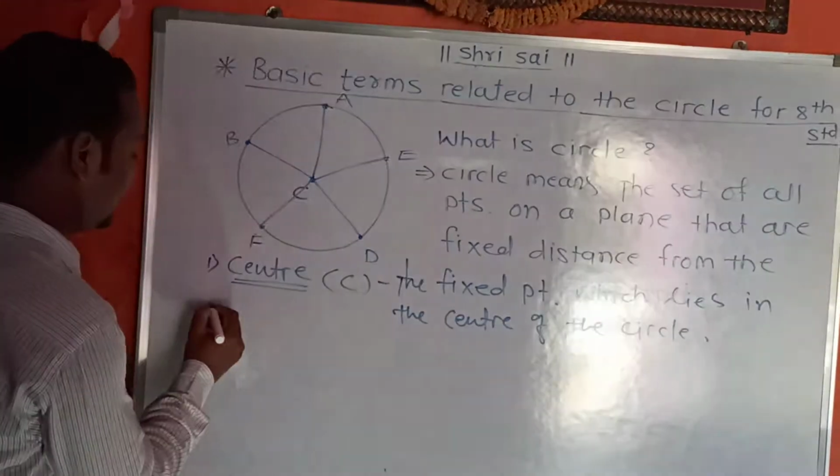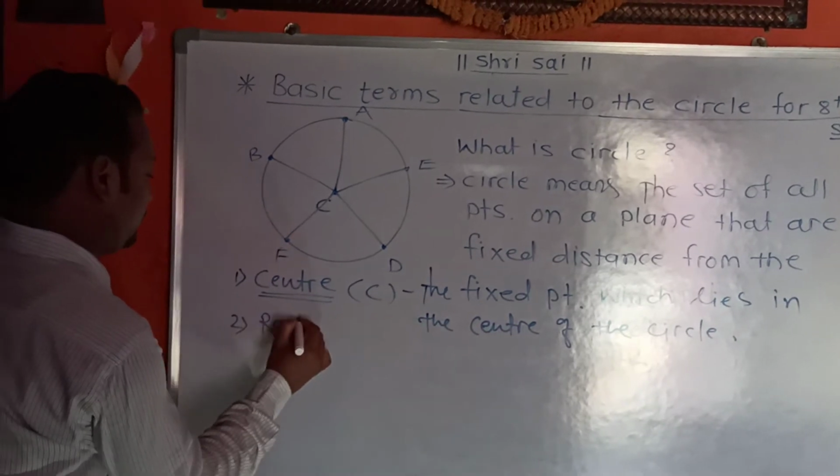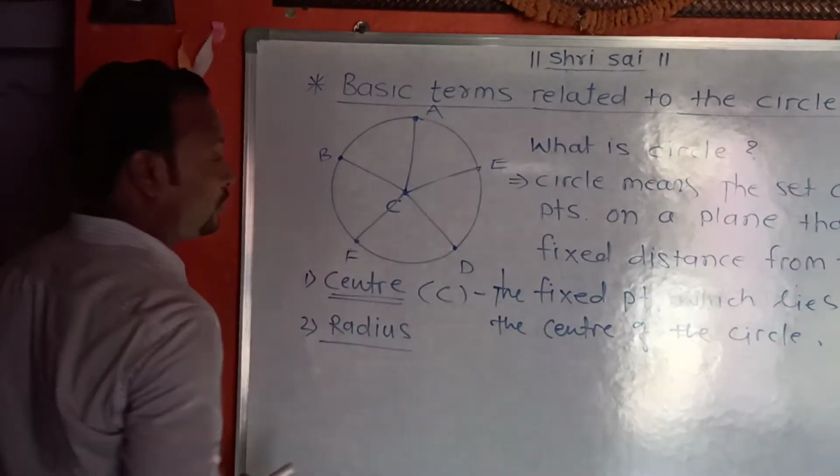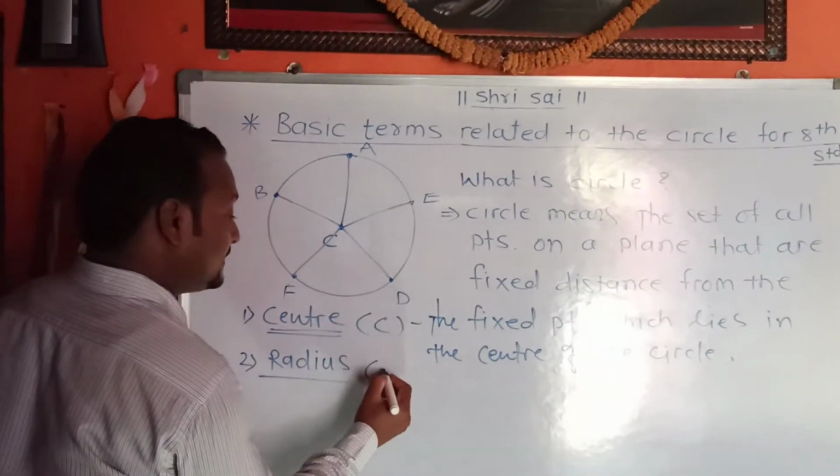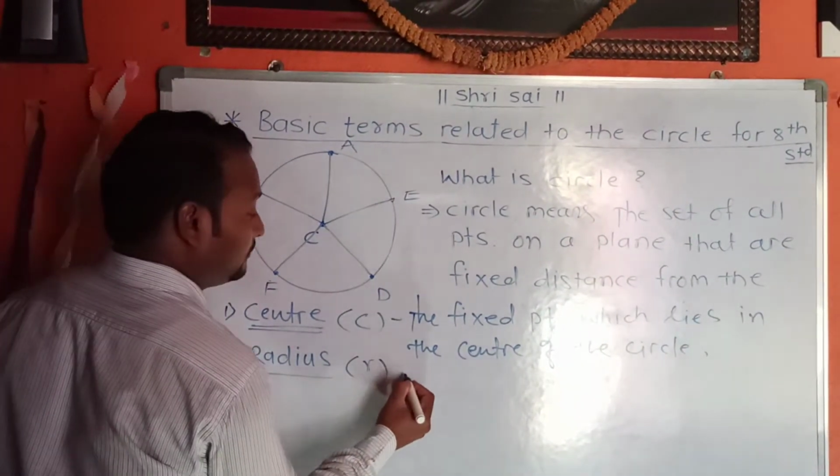The second term is radius, and radius is denoted by small r.